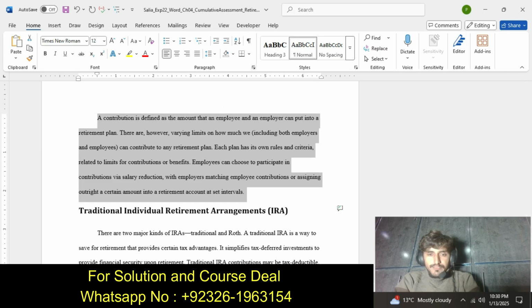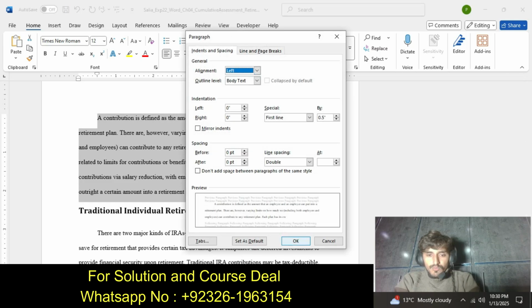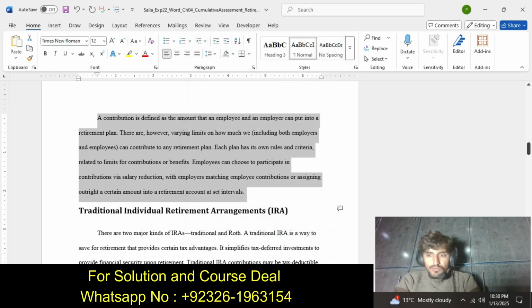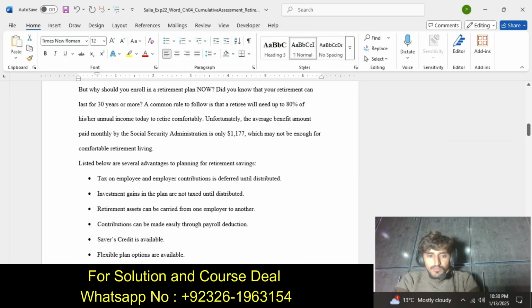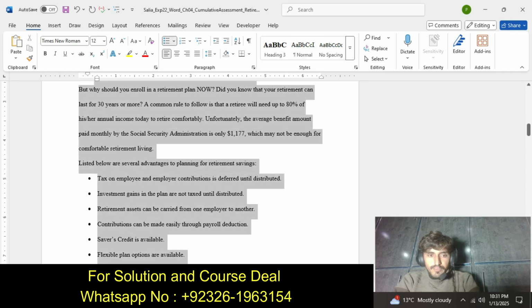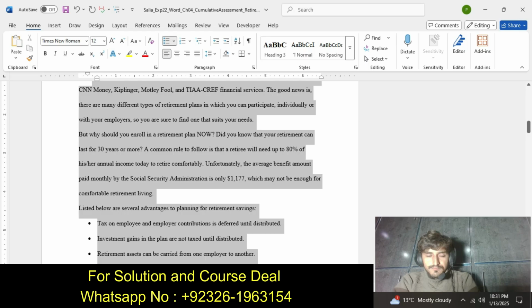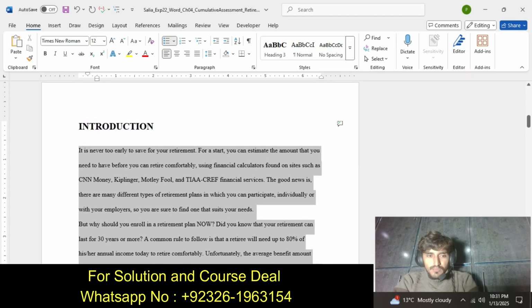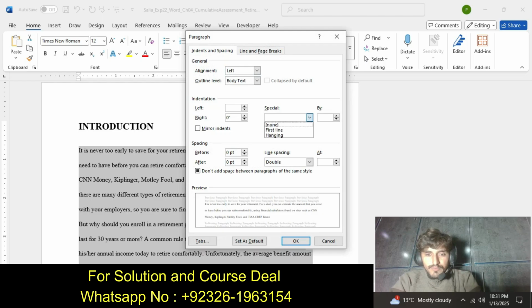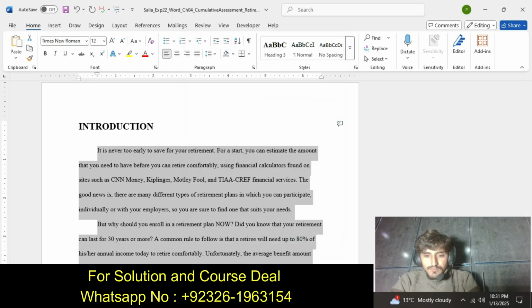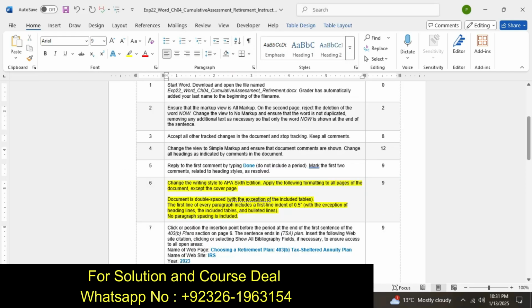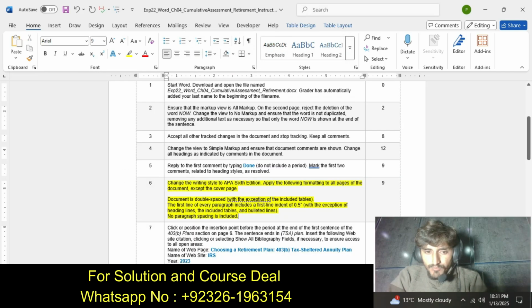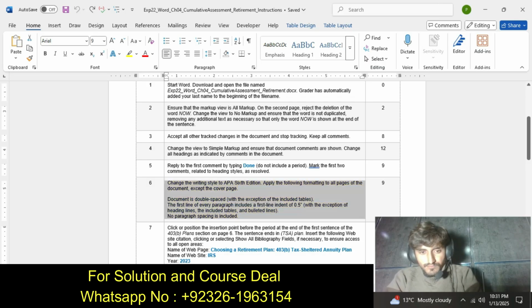First line indent here. Now go after the table, select all lines except the headings, and apply the first line indent. Our step number 6 is completed now.